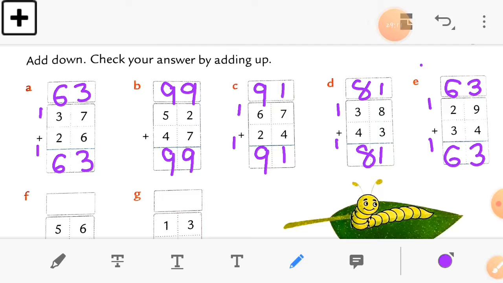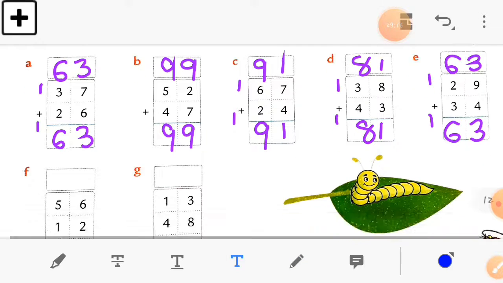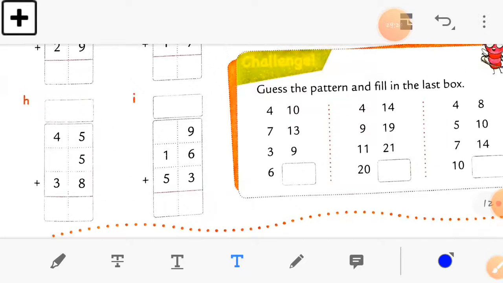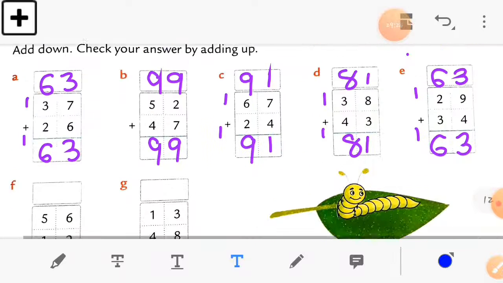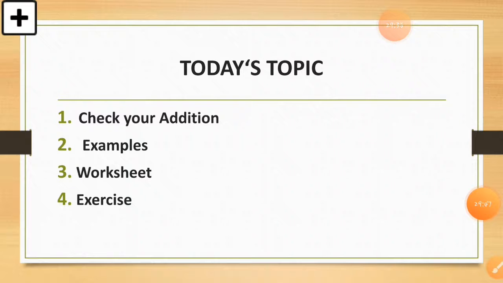So I hope this concept is clear to you all, and there is no doubt in it. So the rest of the sums you have to solve in your book by yourself without taking any other help, and you will not get any doubt in this. This is a very easy thing, and you can solve these sums by yourself. Okay, this is very easy. So here we complete this topic, which is addition, explanation with examples. I will show you the worksheet also. Then we did the exercise, some sums of it.